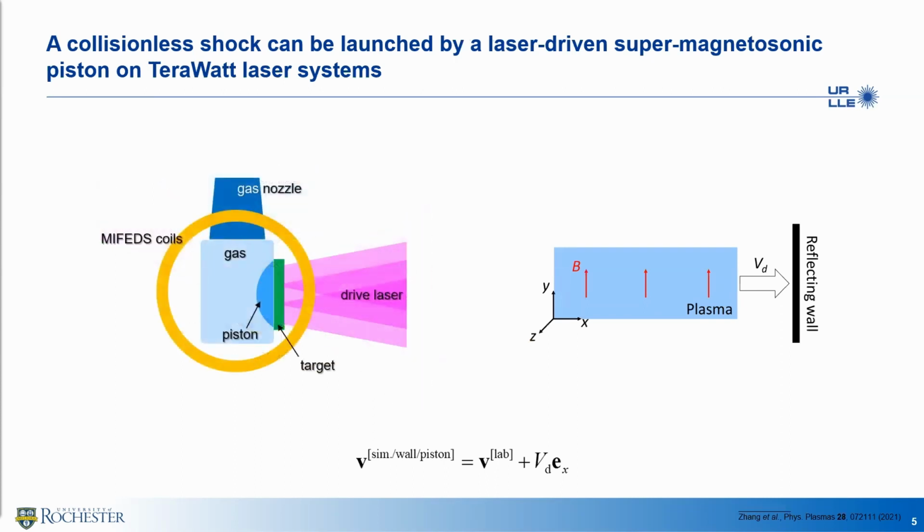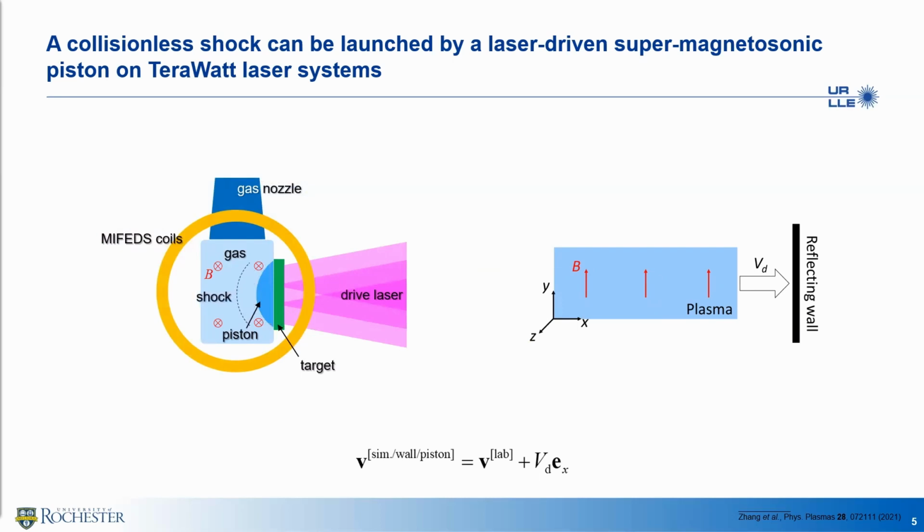Hydrogen or neon gas is injected into the target chamber and is ionized by X-rays from the laser-piston interaction, forming an ambient plasma. Under an external B field applied by the MIFT's coil, the ambient plasma is pushed by the laser-driven piston when the drive laser illuminates the solid foil target. Finally, a collisionless shock can form and detach from the piston.